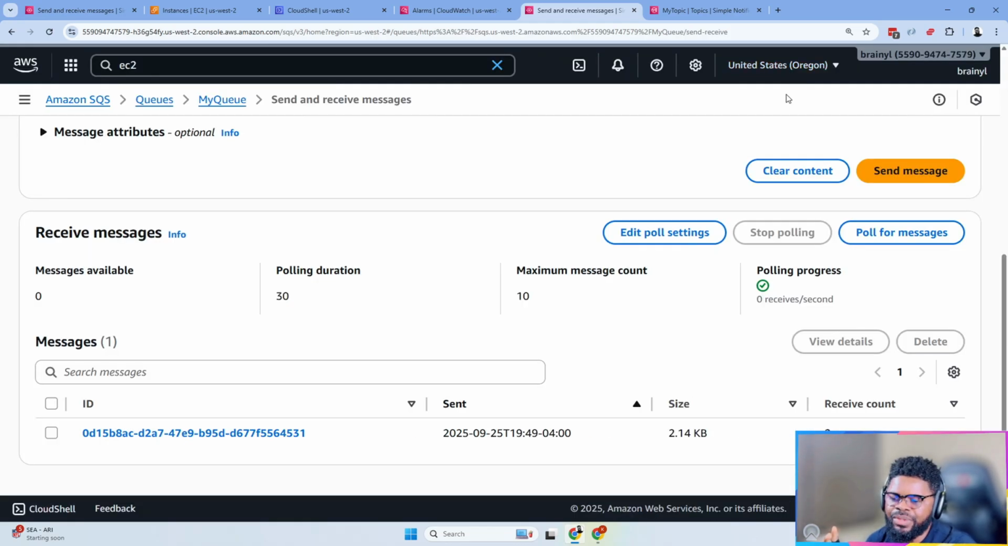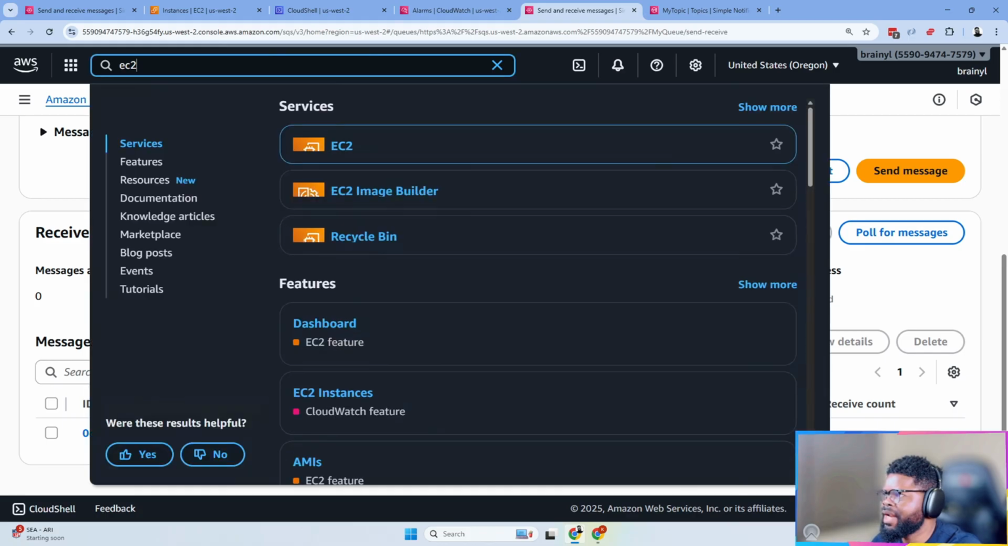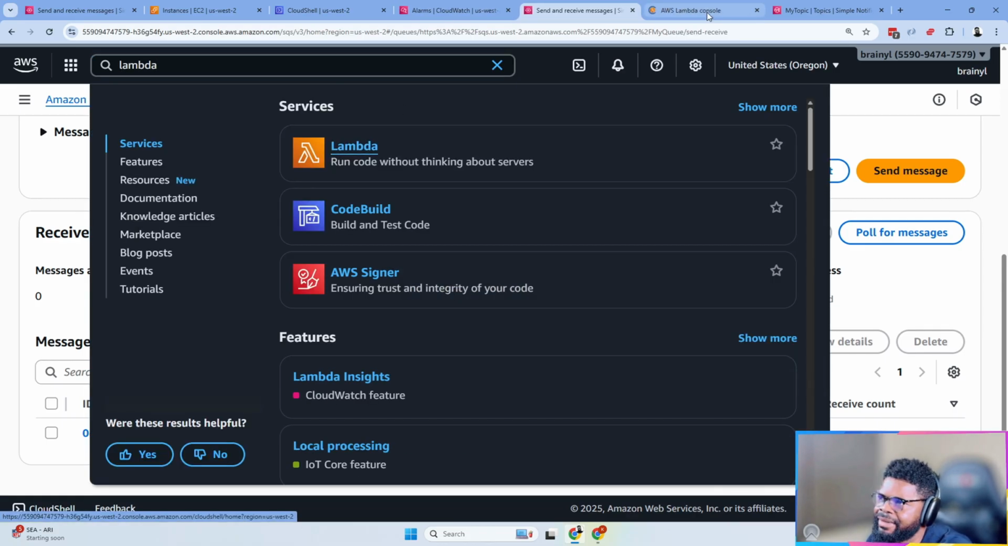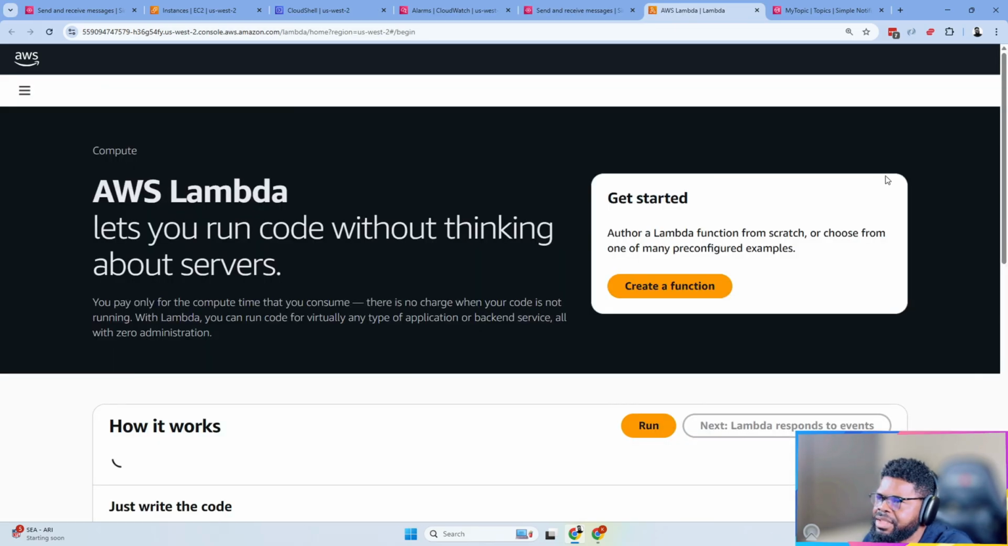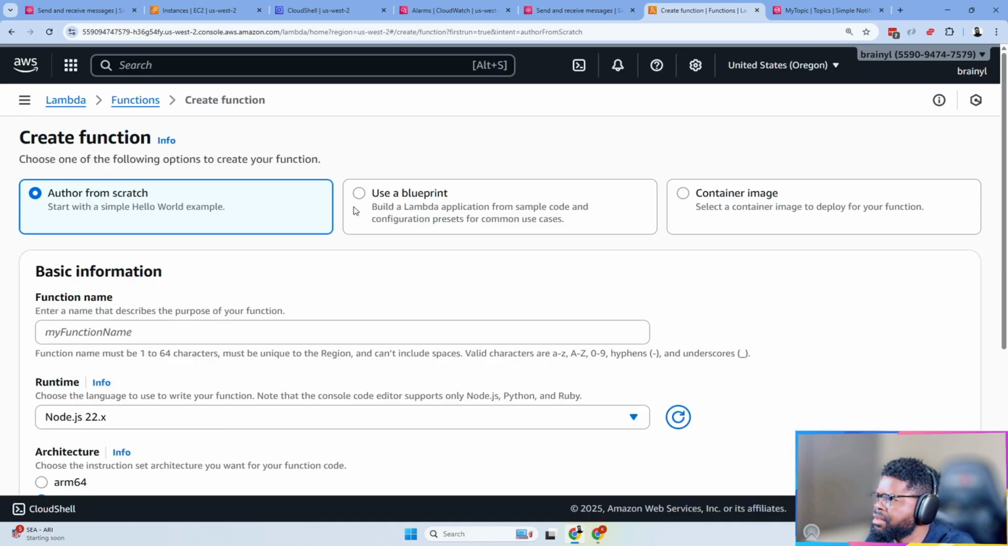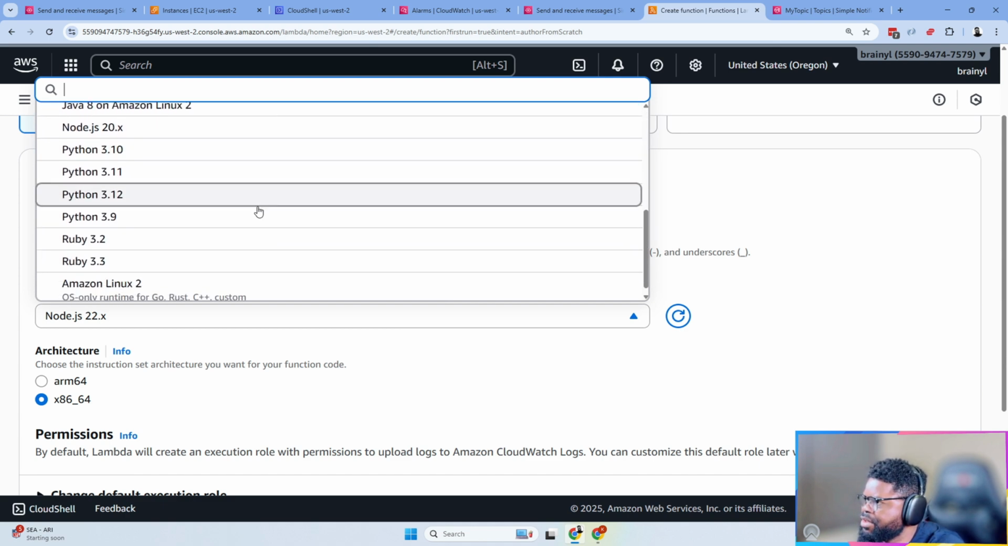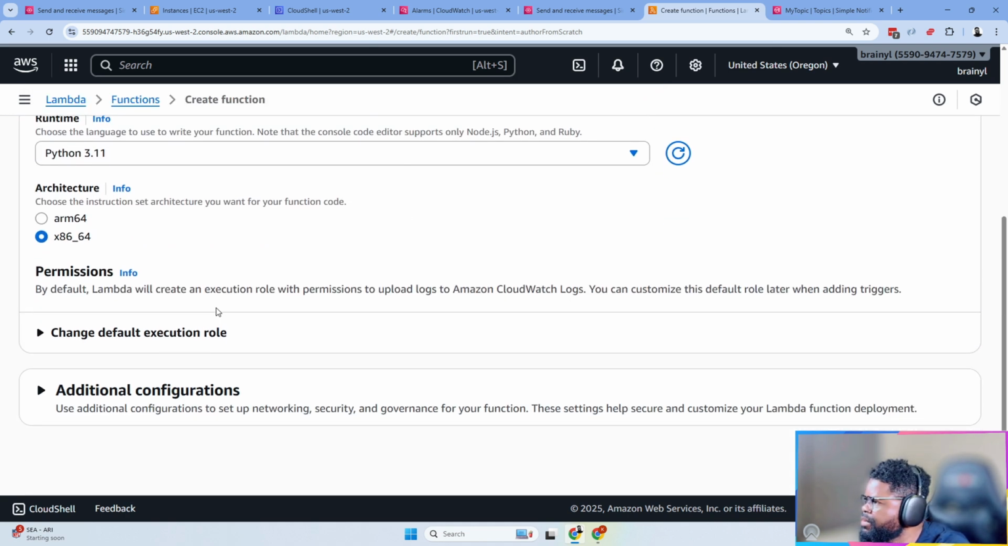So we have those 3 elements already put together. What I need to do now is go to Lambda. I'm going to go and create a Lambda function. In this case, I'll just call it my Lambda function. Then I'll give it a runtime. There are so many runtimes you can use, but I'll use Python 3.11.